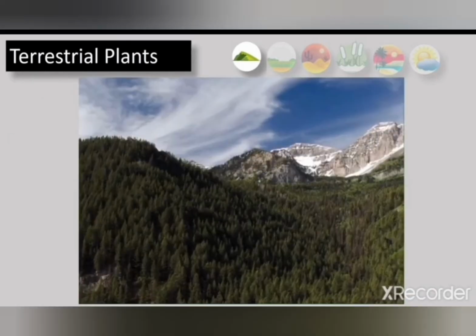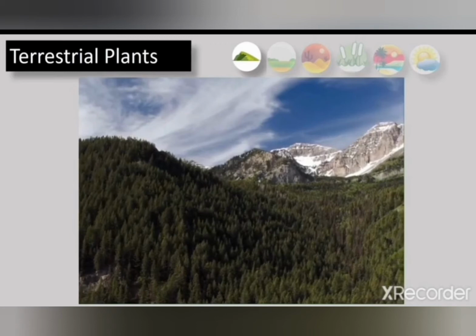Okay student, here you can see a forest of conifer trees. Here is a nice, beautiful picture of trees growing in a mountainous region. You can see the snowfall in the mountainous region, and you can say it is a dense forest, as we say in Hindi, this is just like that. A huge number of trees are together, and you can see in the picture there is heavy snowfall. Okay, so these are conifer trees. Okay student, this is the picture of conifer trees.